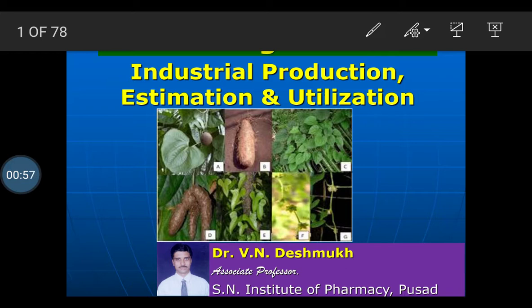In case of this steroidal saponin glycoside, the aglycon part of the glycoside has a soap-like activity, so they are called saponin glycosides, and the basic moiety of the chemical structure is a steroidal one, so it is also called a steroidal glycoside, or we can call them steroidal saponin glycosides.